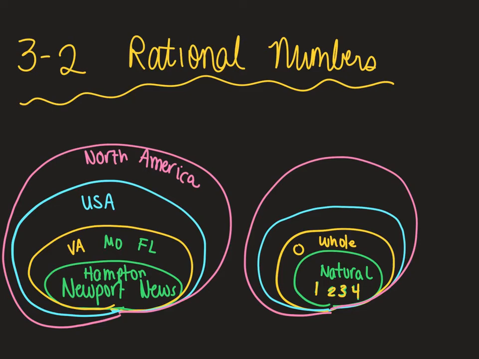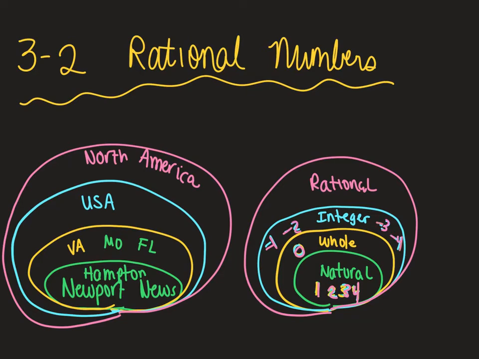Integers would be the next group. Integers have 1, 2, 3, 4. They also have 0. They also have -1, -2, -3, -4. And then the group larger than that are rational numbers. So if you're rational, you are 1, 2, 3, 4. You're 0. You're -1, -2, -3, -4.